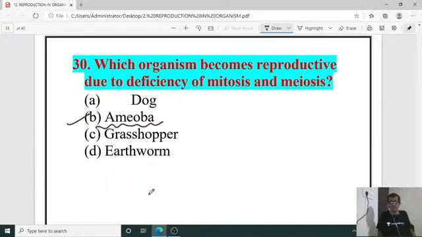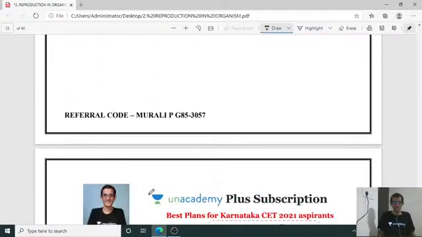Fission, okay. It is not dog. It is not grasshopper, earthworm. In amoeba, in the protozoa, you can observe this kind of phenomenon. So right answer is B or 31.